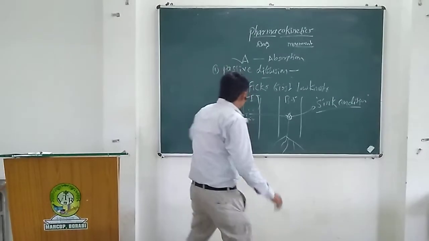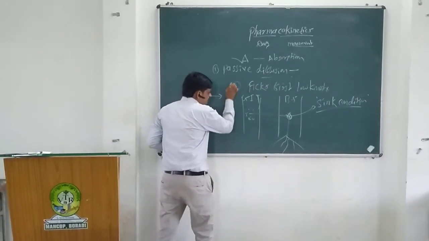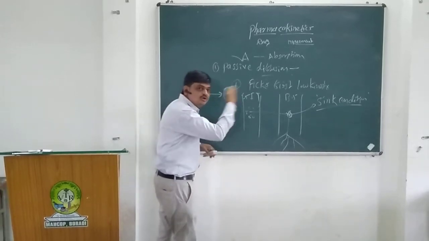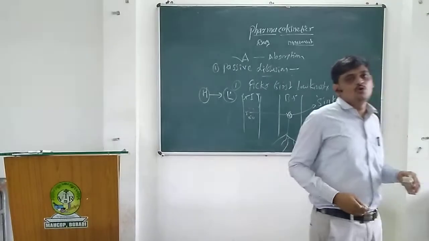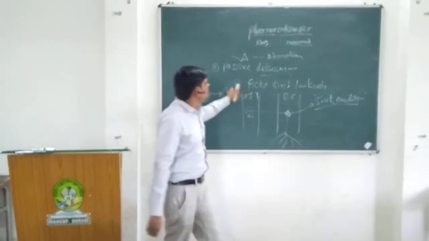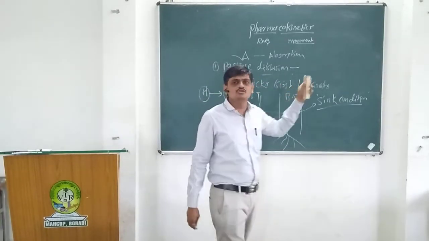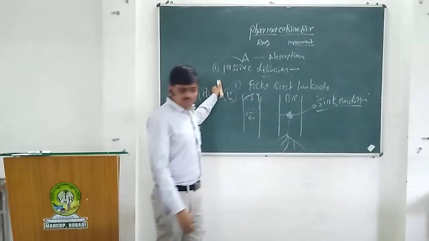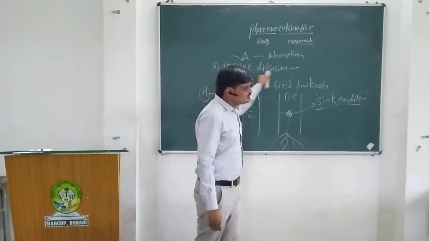That's why passive diffusion is directly proportional to the concentration gradient. That means drugs pass from higher concentration to lower concentration. These are simple passive diffusions for nearly 90% of drugs. For example, alcohols and urea-like compounds diffuse, pass, or are absorbed by this simple diffusion mechanism.